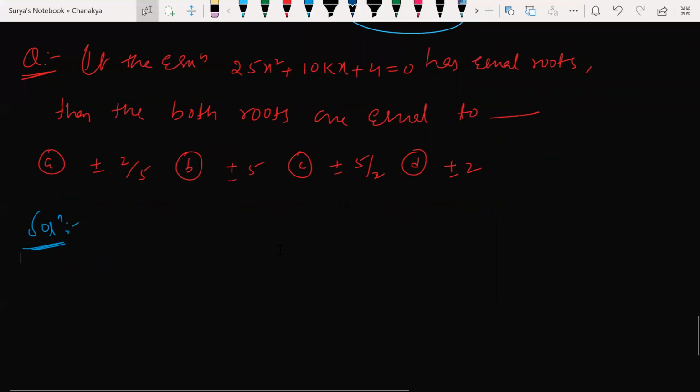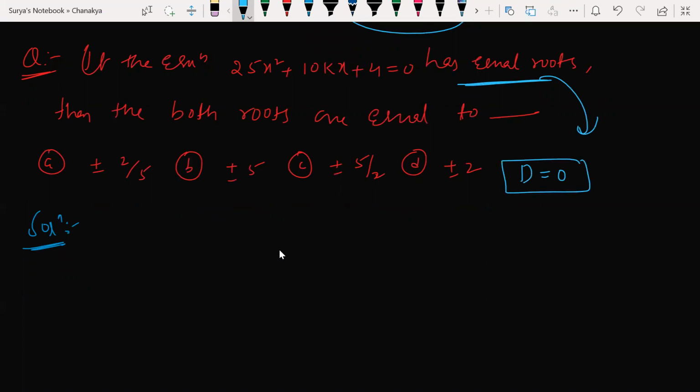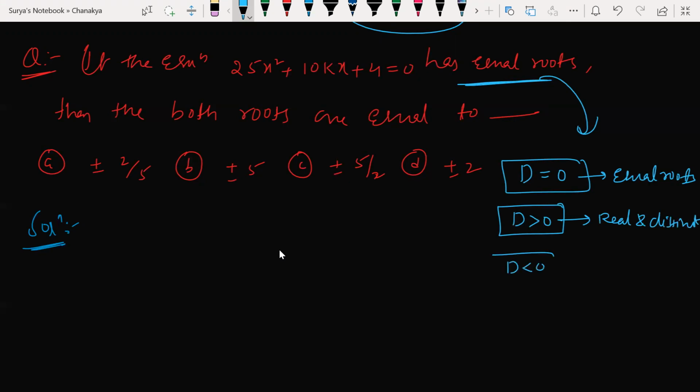Look at this. This equation has equal roots, beta. Then both roots are equal to what? What is the condition for equal roots? B square minus 4AC is equal to 0. Discriminant equal to 0. This is the equal roots condition. If D is equal to 0, it means equal roots. If D is greater than 0, it means real and distinct roots. Now, if D is less than 0, what does it mean?